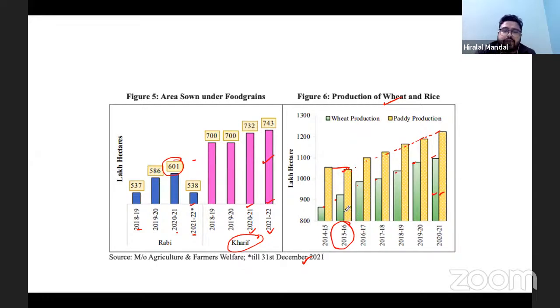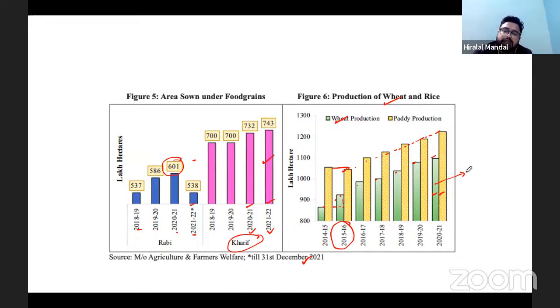But since wheat production doesn't require so much water, and at the same time the wheat areas or rabi crop areas have irrigation facilities that are well developed in those regions, that's why you can see the growth is there. So that's what you can see, where the irrigation facilities are well developed, the production keeps on rising.